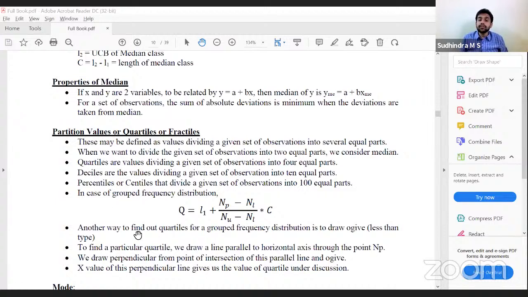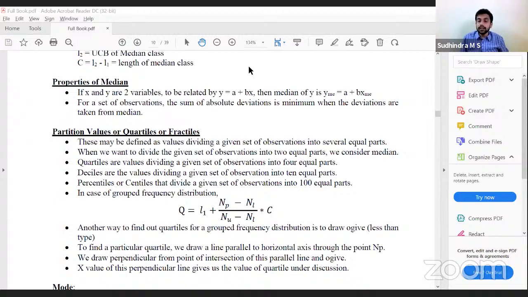We have one more way of finding quartiles with the help of ogives. We discussed this when we discussed ogives. We can calculate the median, and similarly other quartiles can also be calculated. To find a particular quartile, we draw a line parallel to the horizontal axis through the point NP. We draw a perpendicular from the point of intersection of this parallel line and the ogive. The x value of this perpendicular line gives us the value of the quartile.